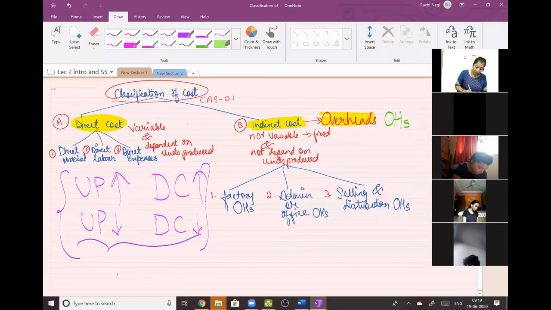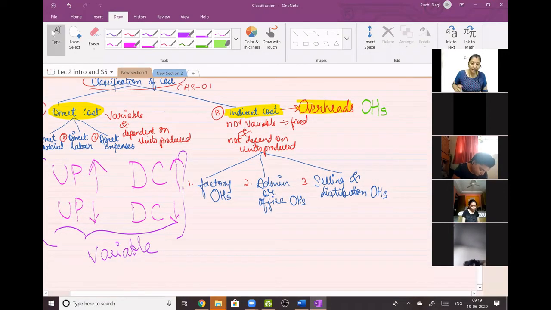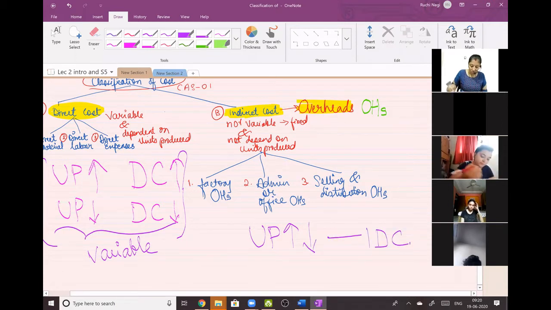इसी को तो हम वेरिएबल बोलते हैं. यही तो होता है वेरिएबिलिटी, which changes with output. And what happens in an indirect cost? Units produced increase करो या decrease करो, indirect cost, no change.